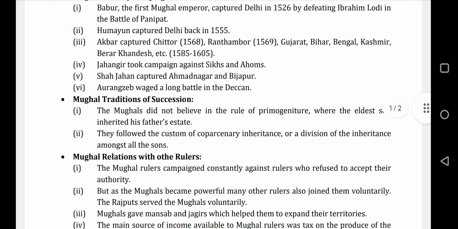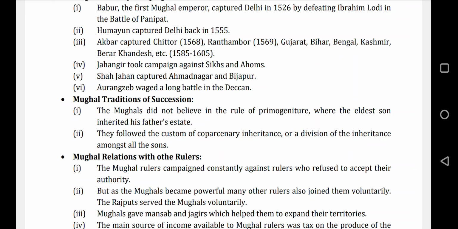Then came Shah Jahan. Shah Jahan captured Ahmednagar, which is in Maharashtra right now, and Bijapur, which is in Karnataka. These places are in the southern part of India. He started annexing those areas, and at the end Aurangzeb came and fought a long battle in the Deccan part of the country, and he won most of it, which his ancestors couldn't do.